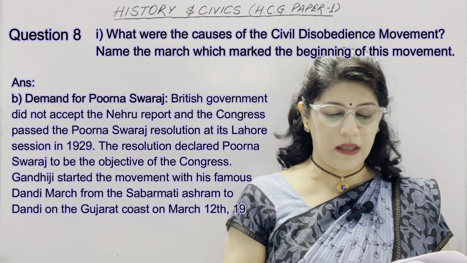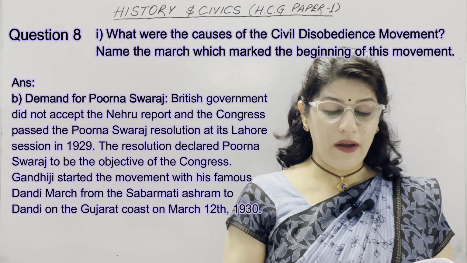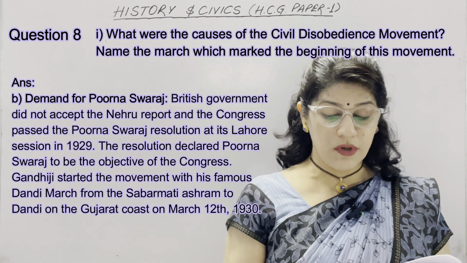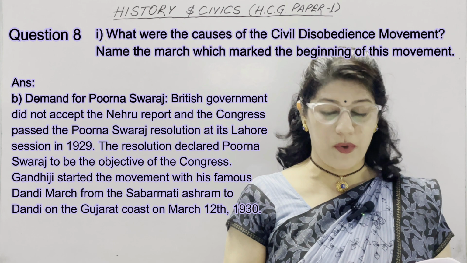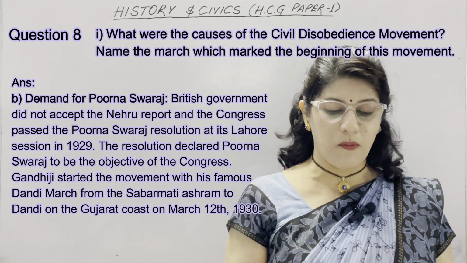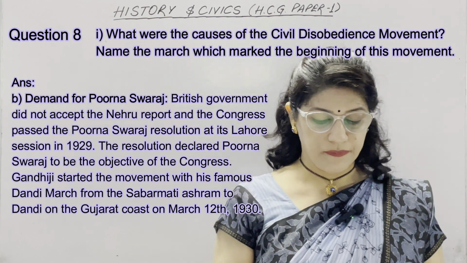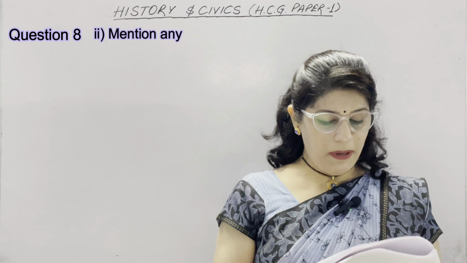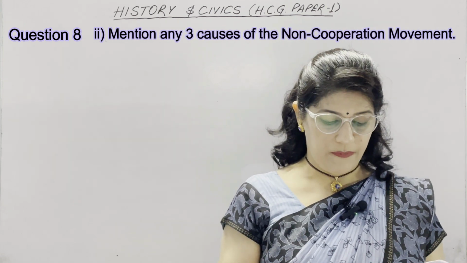Here, I need to mention that every question has two parts. You need to write them carefully. Please don't ignore the second part of the question. Like in this question, name the march is the second part of the same question. So by mistake, please don't leave this part. Now, the next question is, mention any three causes of the non-cooperation movement.